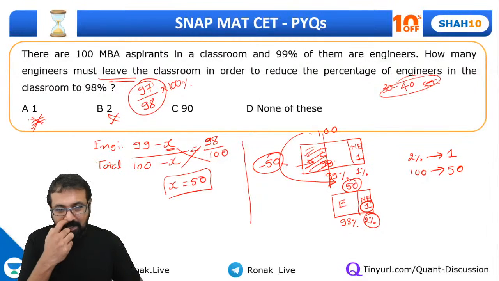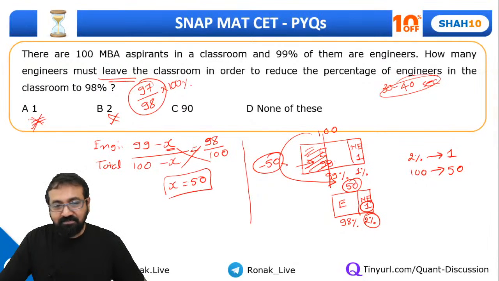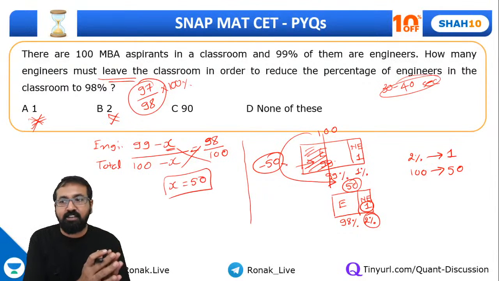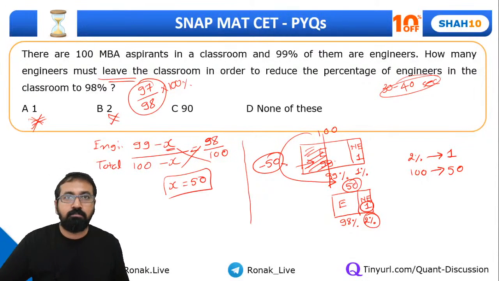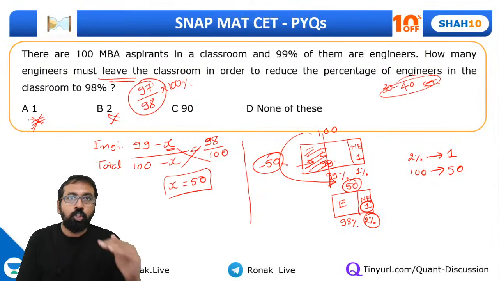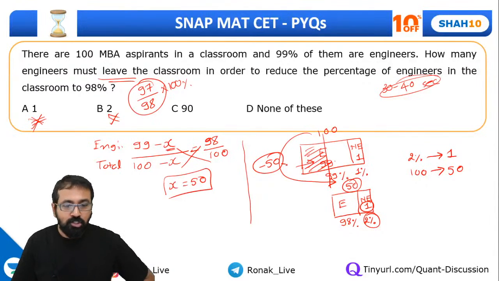Okay, yeah, guys. So firing is when they are working in a company. Everyone, have you understood this? So this is how you can understand what portion of engineers are left. The portion of non-engineers is what is left now, because non-engineers remain constant, the engineers part keeps changing, right? So this is how you could have solved.